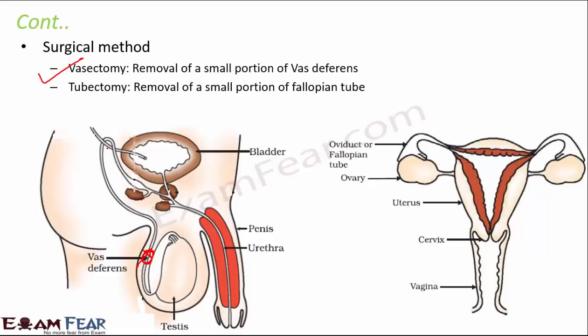Similarly, there could be a surgical method in the female body which is called tubectomy, where a small portion of the fallopian tube is removed. When the tube is removed, the eggs will never be able to meet the sperms, because the sperms need to reach the tube, the eggs need to reach the tube, and the fusion has to happen in the tube. If the tube itself is cut, the process will never take place.